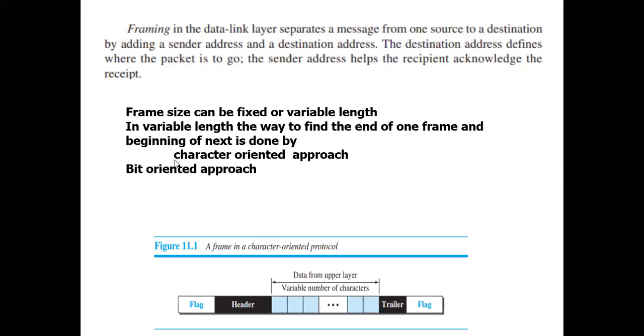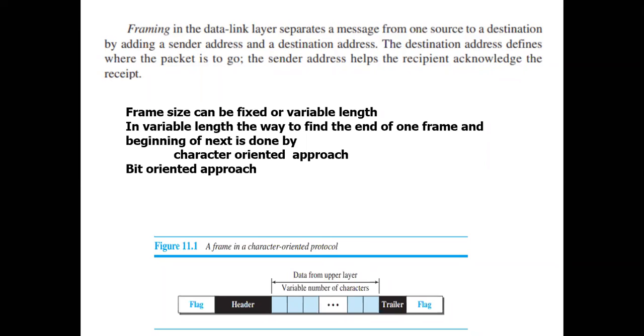How will you do this? This can be done by using two approaches. One is the character oriented approach and the other one is the bit oriented approach. So we'll see what the character oriented approach is. In the character oriented approach, you will add some characters as a flag.